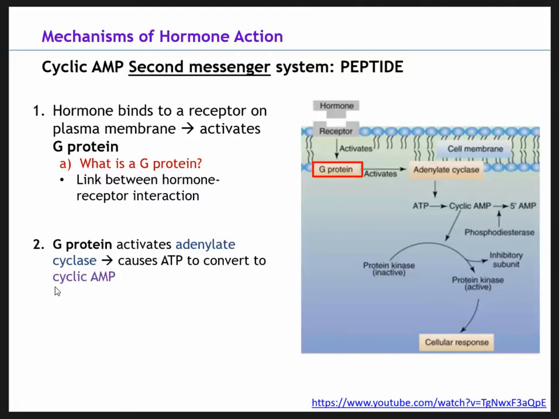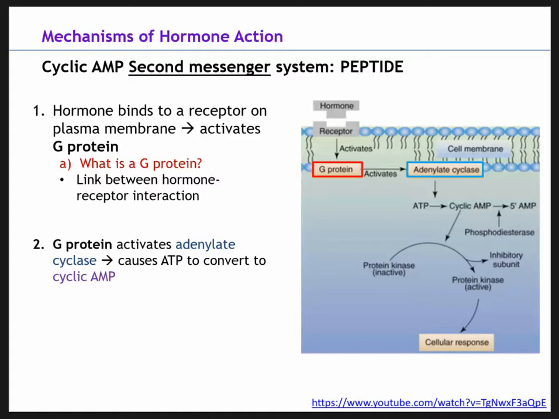What happens next? The G protein, as we follow over here, activates adenylate cyclase. So here's our adenylate cyclase. Let's talk about what this structure is. It's an enzyme with key regulatory roles in essentially all cells. It's the most polyphyletic enzyme. Six distinct classes have been described.